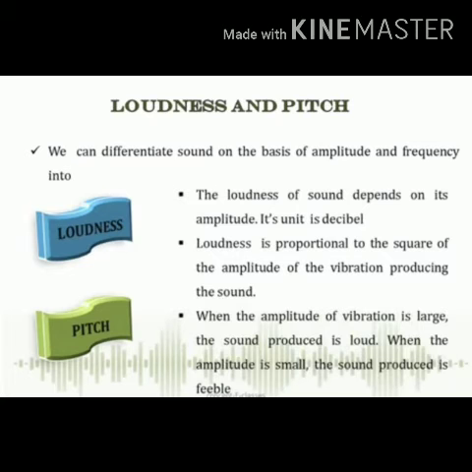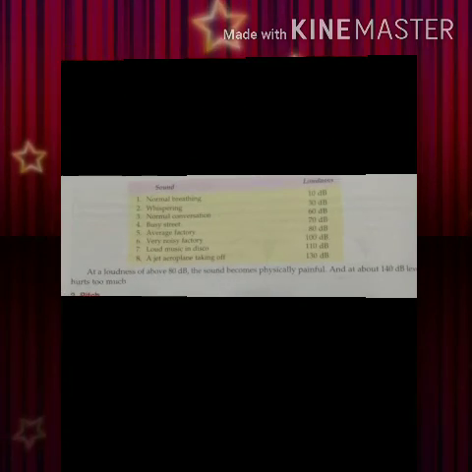Students, remember, loudness of sound is directly proportional to the square of the amplitude of the vibration producing the sound. It means if the amplitude of vibration is doubled, then the loudness will become 4 times. Suppose the amplitude is 2, then the loudness will be 4 as the amplitude gets doubled. Loudness of sound is expressed in the unit called decibel. Remember this, loudness is expressed in a unit called decibel.